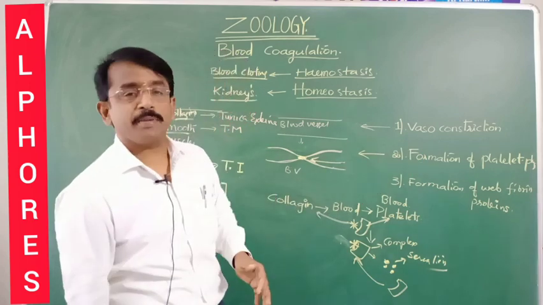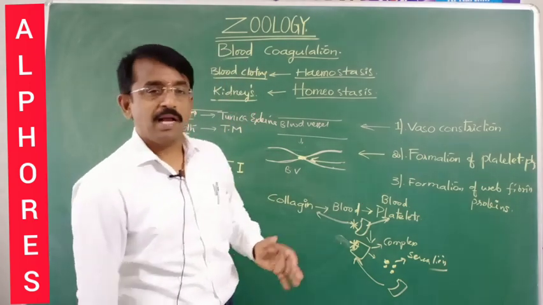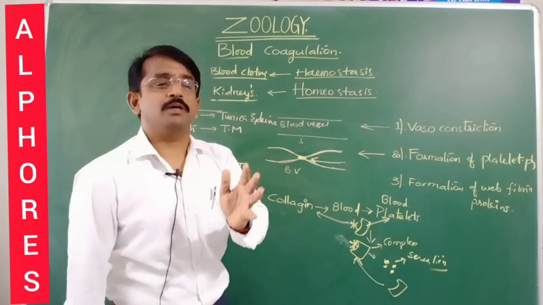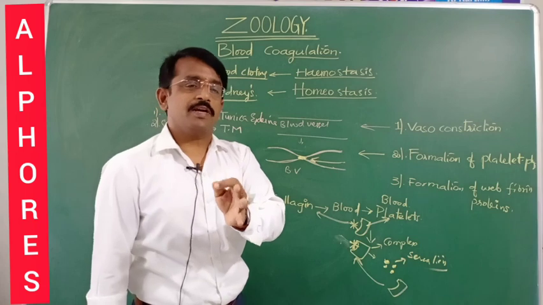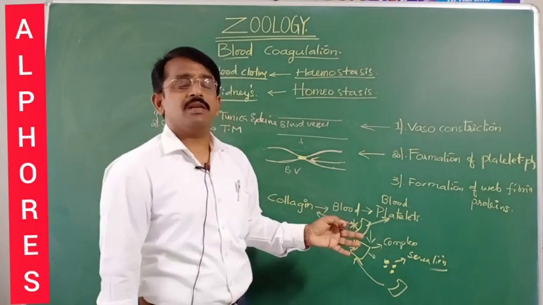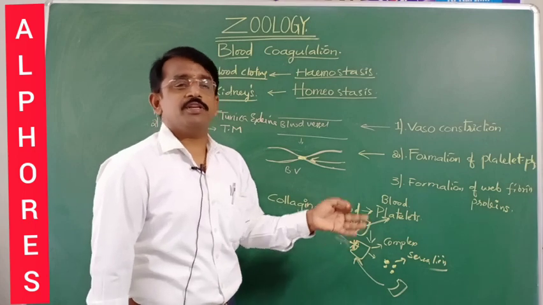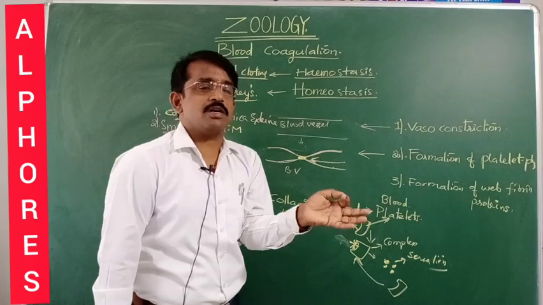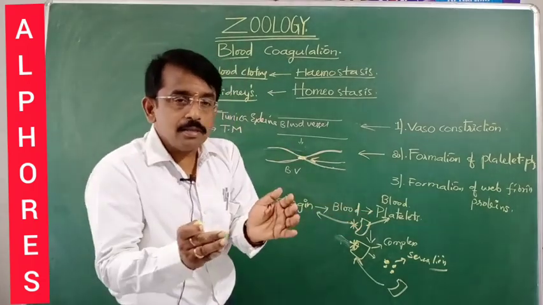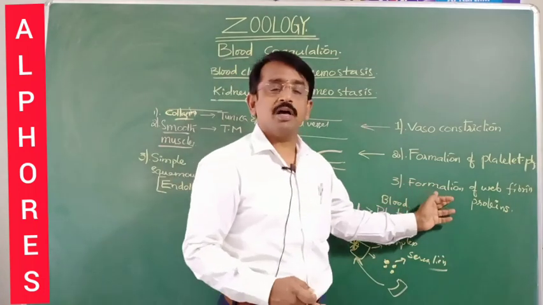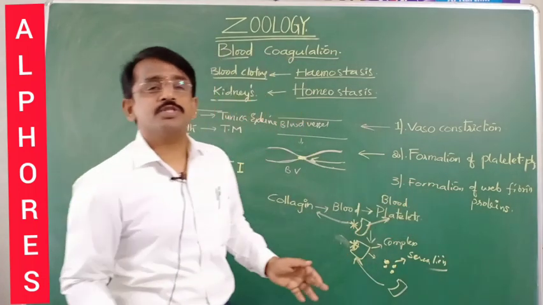The third is the formation of a web of fibrin fibers. It involves the collagen fibers exposed to the platelets. These activate a factor responsible for the prothrombinase. Then prothrombinase converts the prothrombin into thrombin. Thrombin acts upon the fibrinogen and converts it into fibrin fibers. All these fibrin fibers network forms a web and closes the wound.